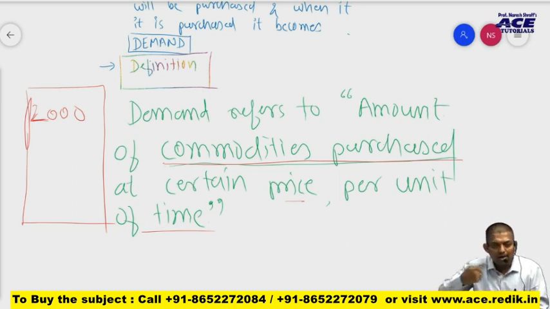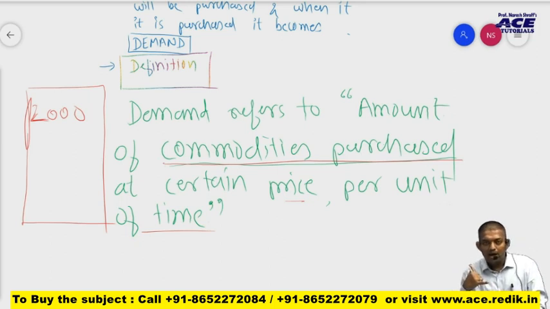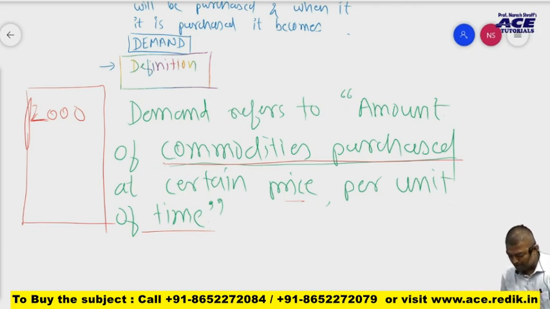So I called him again. Sir, I know 2000 units are bought by the people, but can you tell me within how much time? Is it per year, per month, per week, per minute? Can you specify it? He said 2000 units per month.